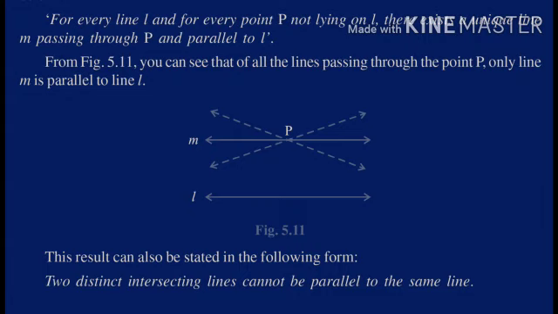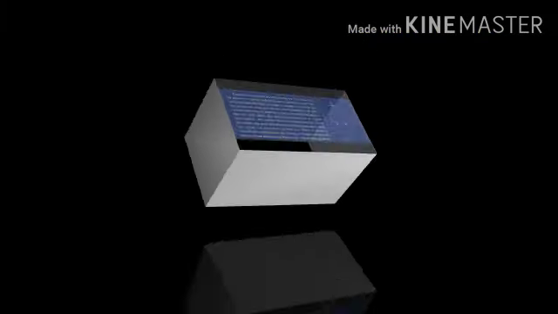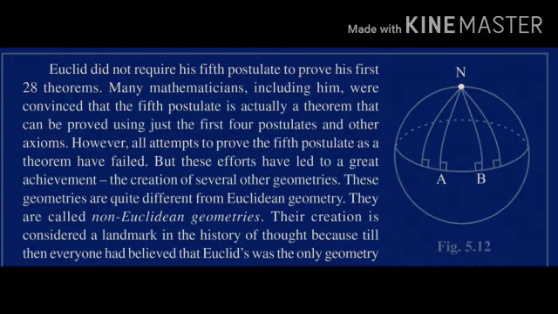It means both the intersecting lines are not going to be parallel to the same line. It is possible that only one line can be parallel to another line. Okay, I hope the things are clear to you. Let's see ahead what is next. Next we are going to see what is given in the box in the NCERT book.